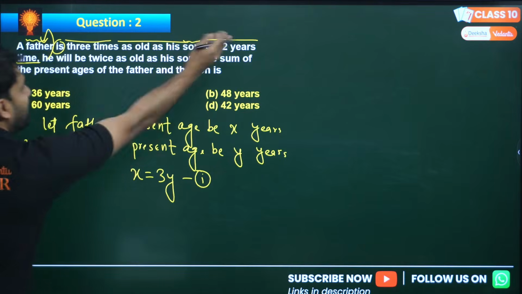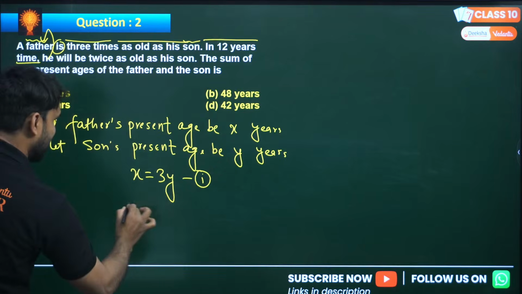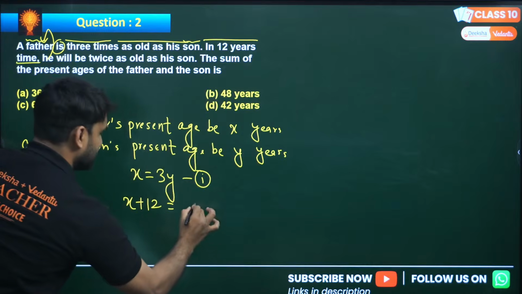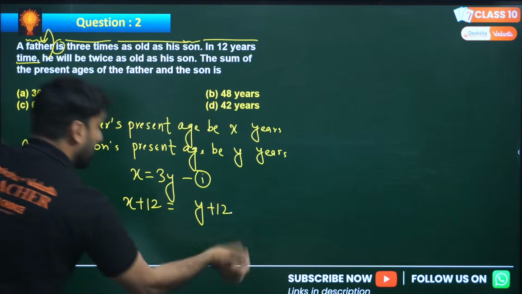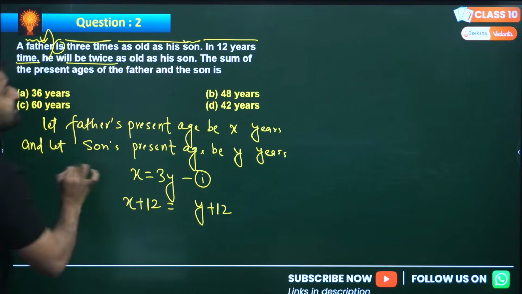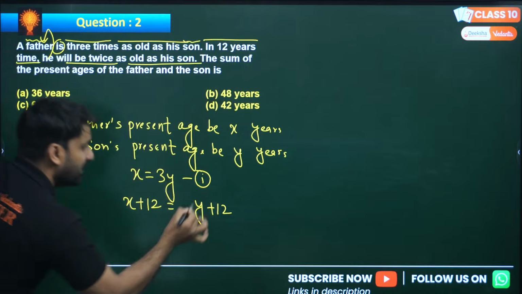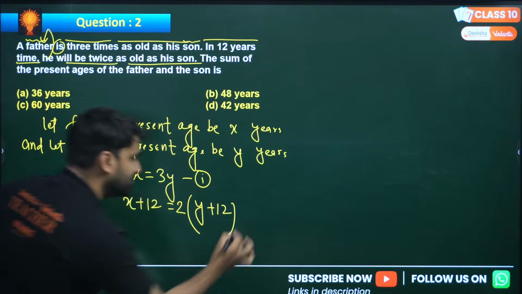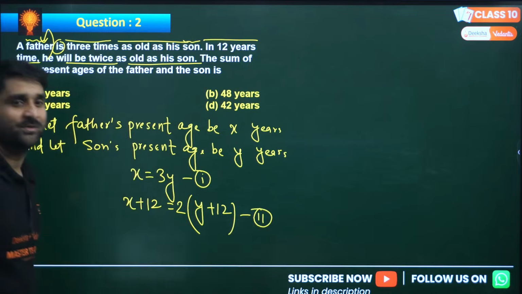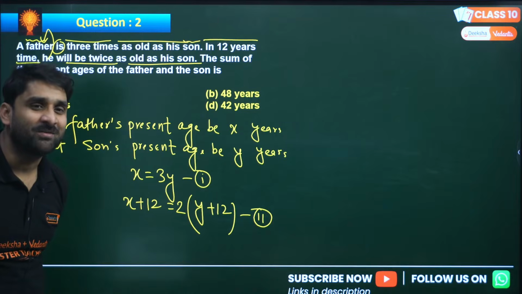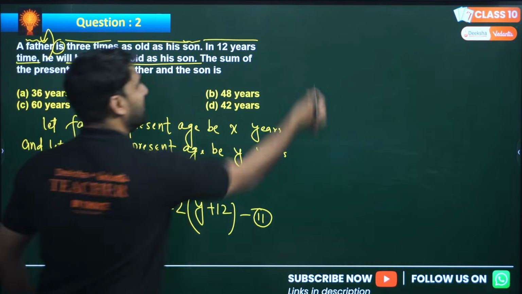So after 12 years, the father's age will be X plus 12, and the son will be Y plus 12. But after 12 years, the father's age will be twice as old as his son, means you have to put 2 here, twice. So this is your second equation. You have the first equation and the second equation. Can you solve? Yes, my dear, you all can solve this question.